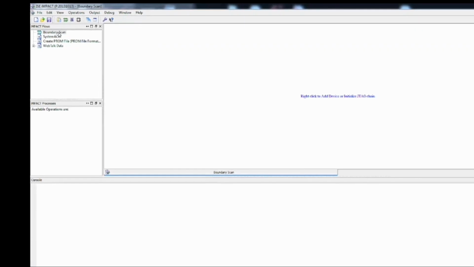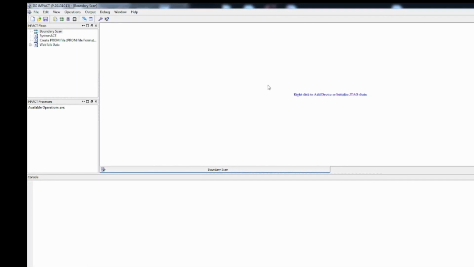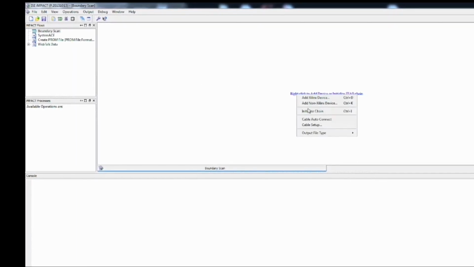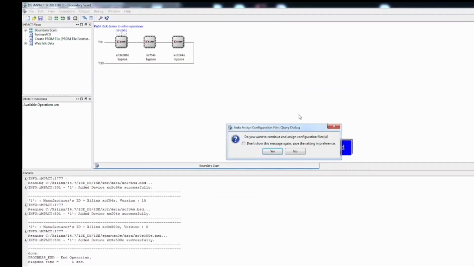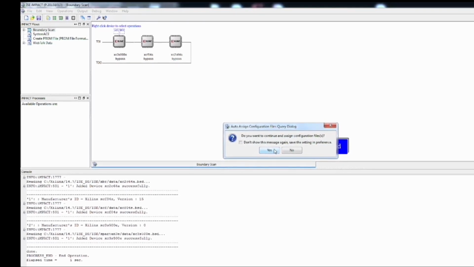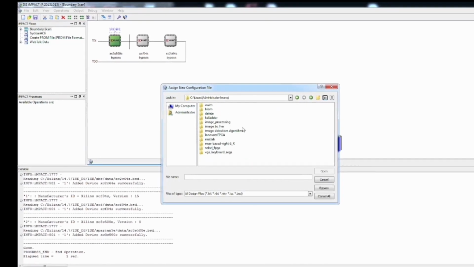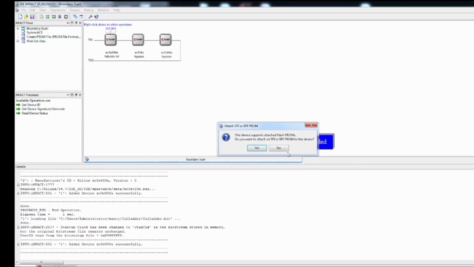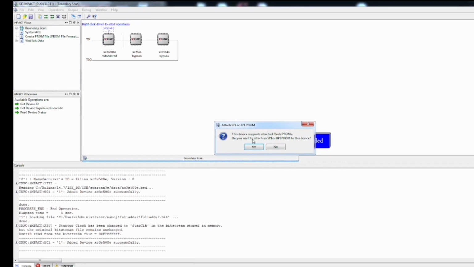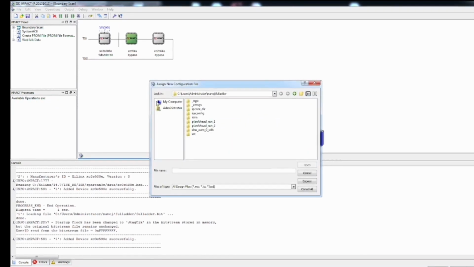Now an iMPACT window will be opened. In that, click on boundary scan. After this step, the board should be turned on. You switch on the power supply and then right click at the space that was showing here, and then click on initialize chain. Once you are done with that, the board will be identified, and then you click on S, and then you load the .bit file that is generated. You go to the location where the .bit file is stored and you open that so that it will be loaded into that. Now PROMs and all are not required, so click on no, and then you bypass the other two.